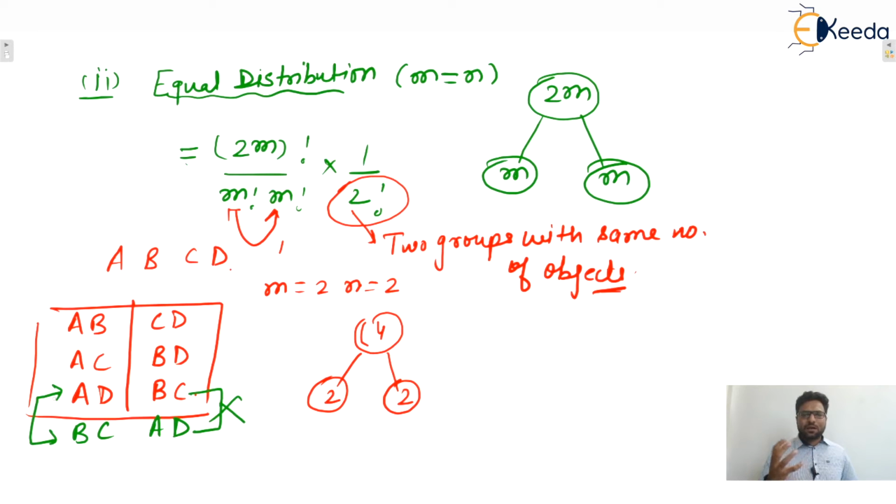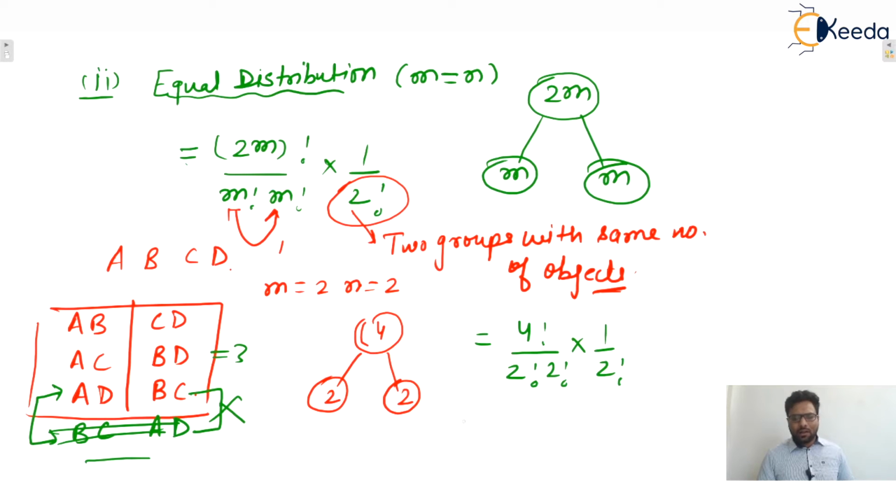Why? Because the groups are identical, so whether AD is inside this group or inside this group, the groups are not distinguishable. That's why these are the same. So the answer will be 3. So with 2m meaning 4, it is 4 factorial divided by 2 factorial into 2 factorial, into 1 by 2 factorial. After solving, you can see the answer will be 3 only. I hope this one is clear to everyone, isn't it?